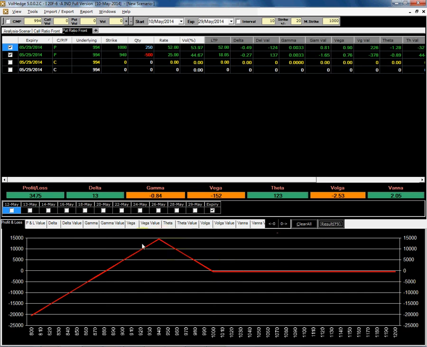Now the mountain is on a little bit lower side, so when we are having a slightly downside view, at that time we should make a put ratio front spread, and when we are having a slightly upside view, at that time we should make a call ratio front spread. So friends, again if I want to avoid the unlimited loss scenario, I can buy some out of the money put option to protect against the unlimited losses. Friends, this way we can use these strategies when option volatility is very high.